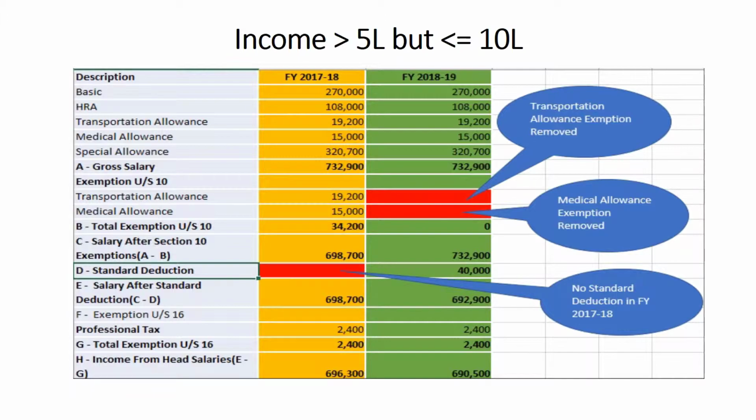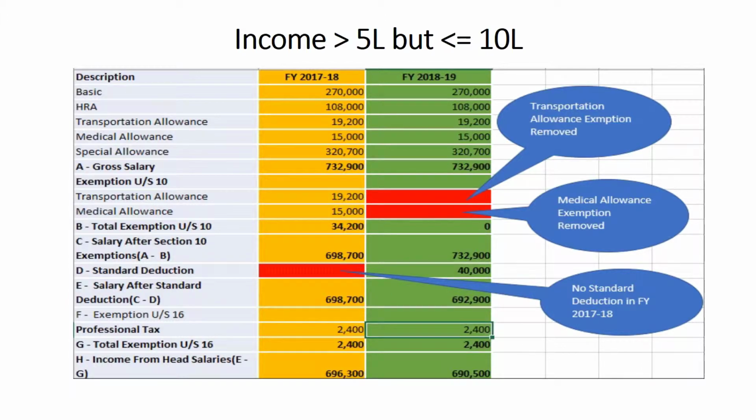Standard deduction is not allowed in the financial year 17-18 and hence 0, but it is 40,000 in the year 18-19. So salary after standard deduction for the financial year 17-18 is 698,700 while it is 692,900 for the financial year 18-19.